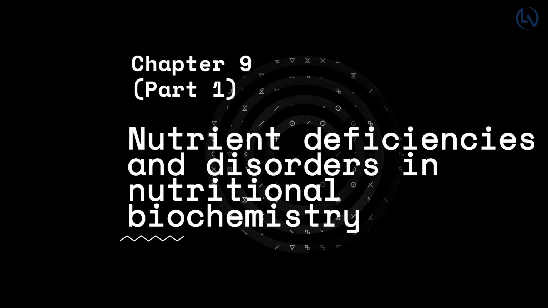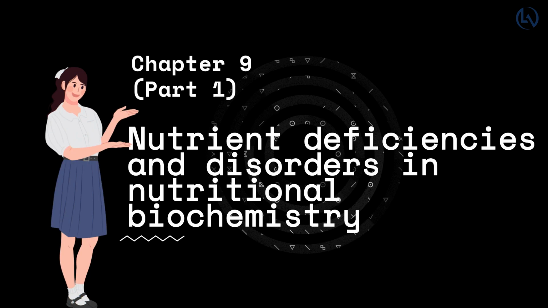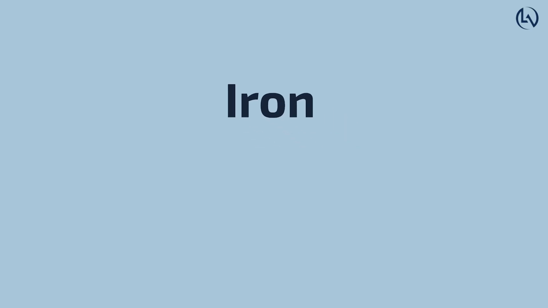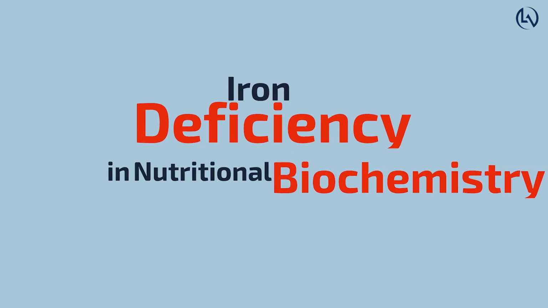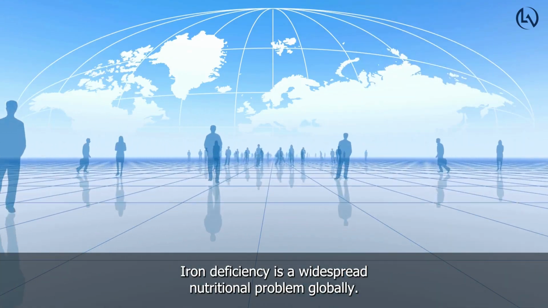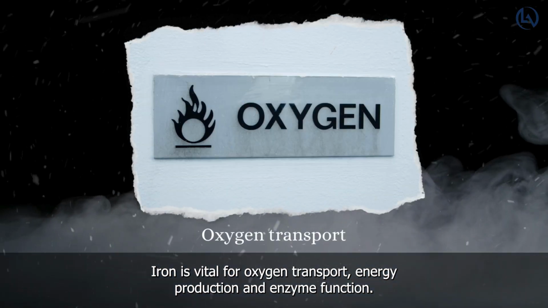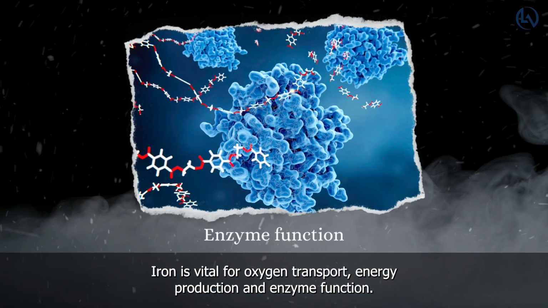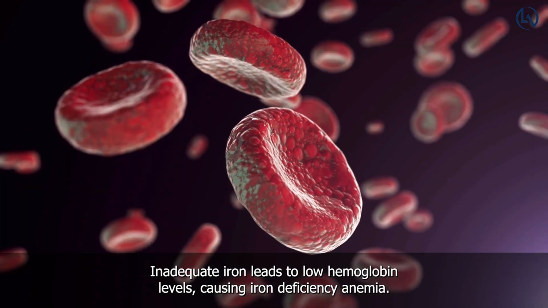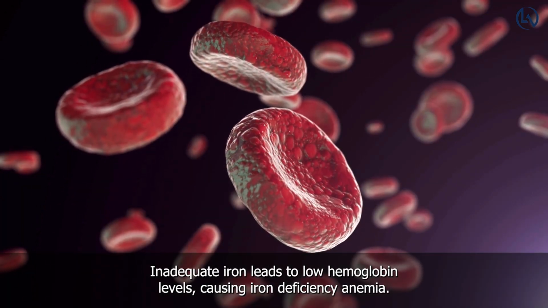Chapter 9. Nutrient Deficiencies and Disorders in Nutritional Biochemistry. Iron deficiency in nutritional biochemistry. Iron deficiency is a widespread nutritional problem globally. Iron is vital for oxygen transport, energy production, and enzyme function. Inadequate iron leads to low hemoglobin levels, causing iron deficiency anemia.